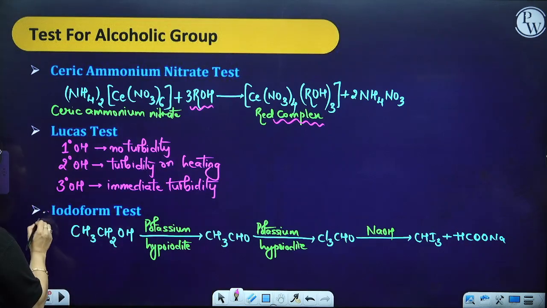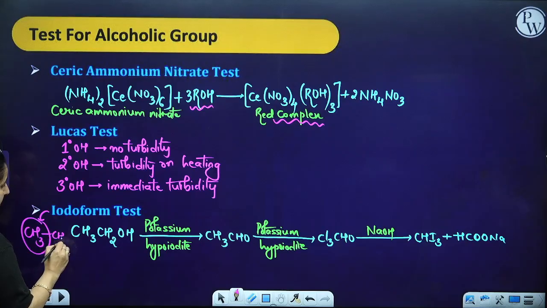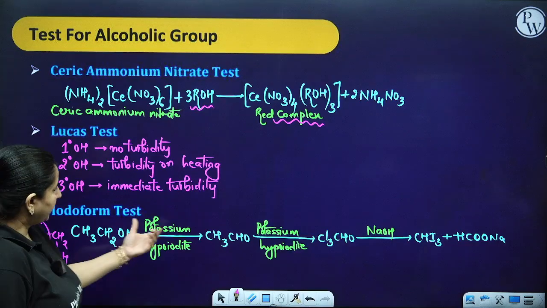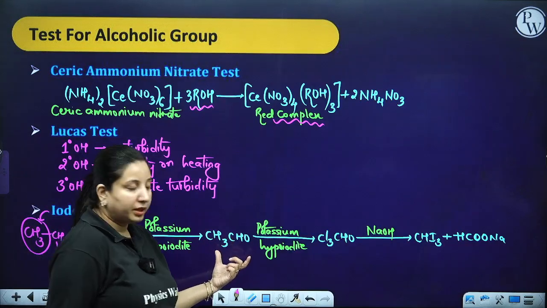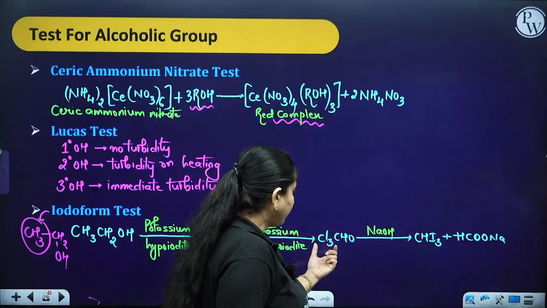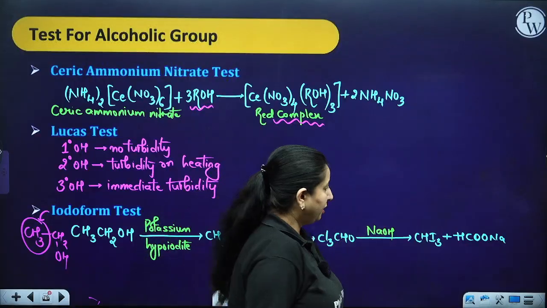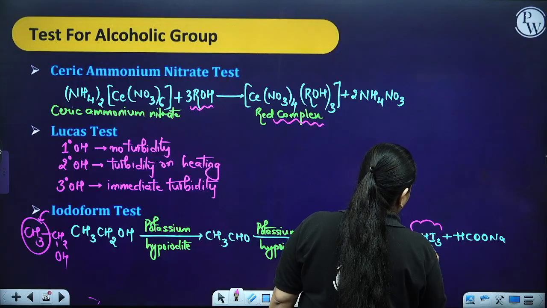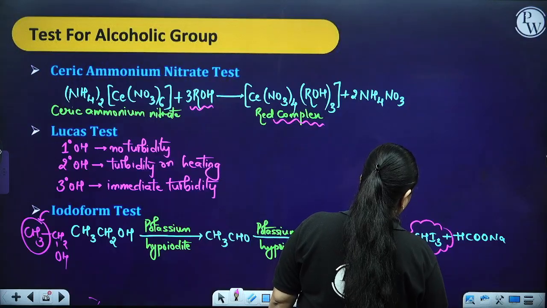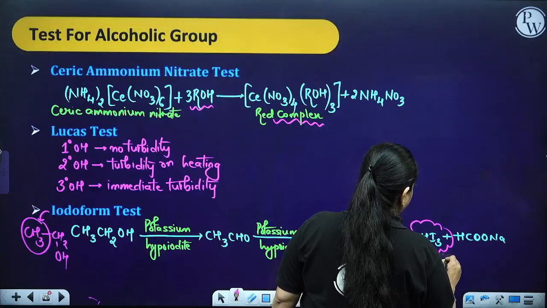Next is your iodoform test. You know that you should have the methyl ketone group over here. Basically you should have the CH3CH2 for the alcohol case, this part. Potassium hypoiodide is going to convert it into aldehyde. Then further the iodine group is going to come. When you put NaOH, it is going to give you CHI3, which is going to be a yellow precipitate.